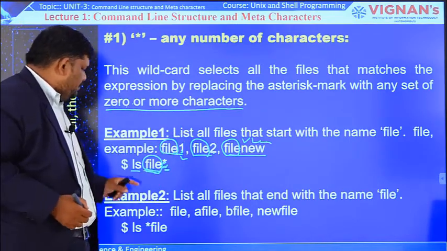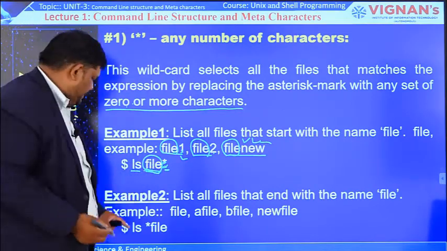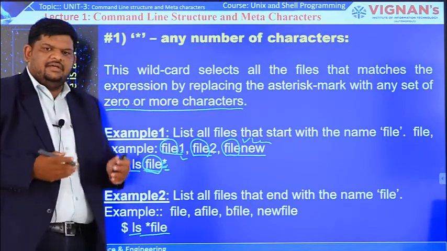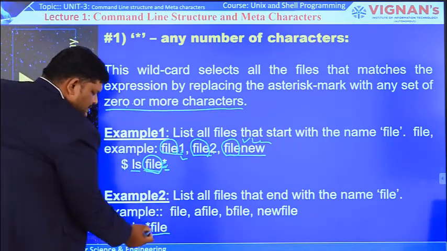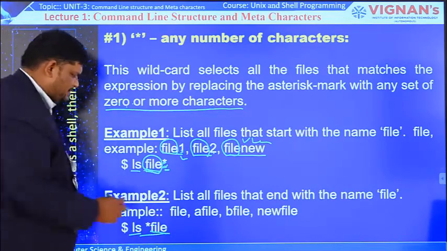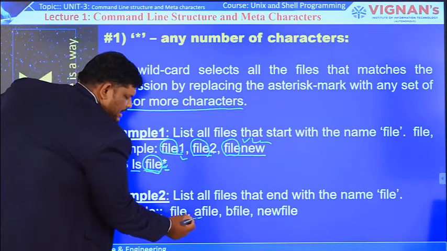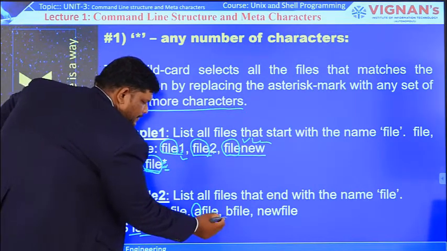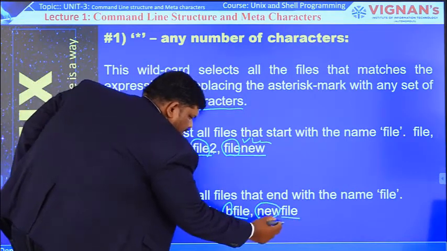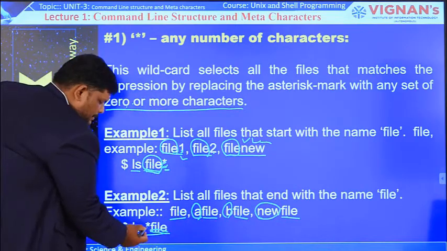Now let us see what happens if you write the star symbol before the file name. ls star file indicates all file names that end with FILE, with n number of characters before that.